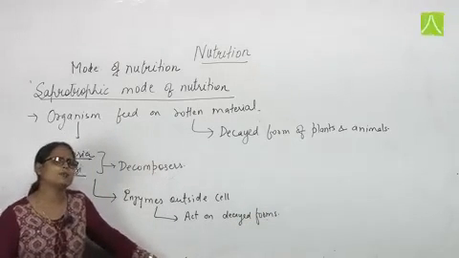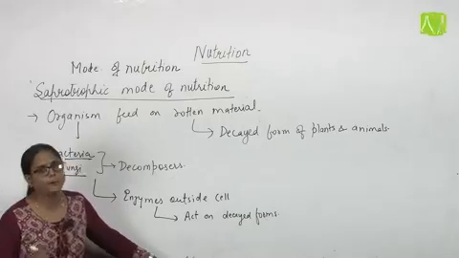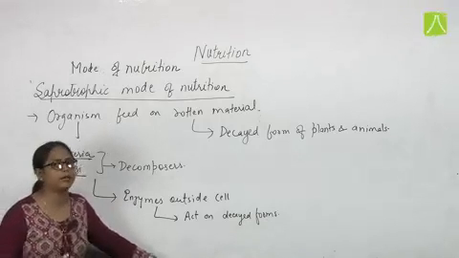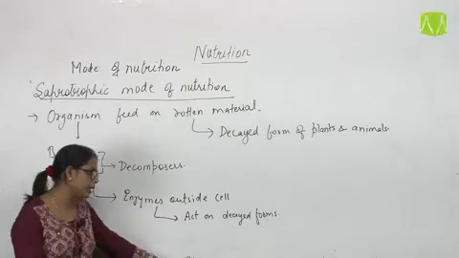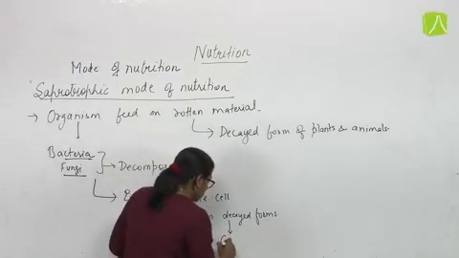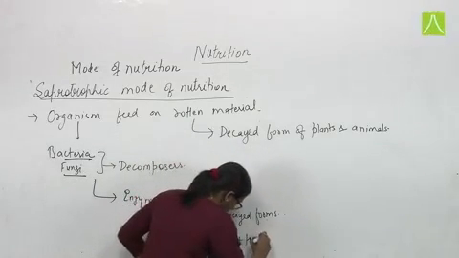That decayed matter is only organic compound, but it is a complex organic form. So it has to be degraded or decomposed completely into CO2 and water.